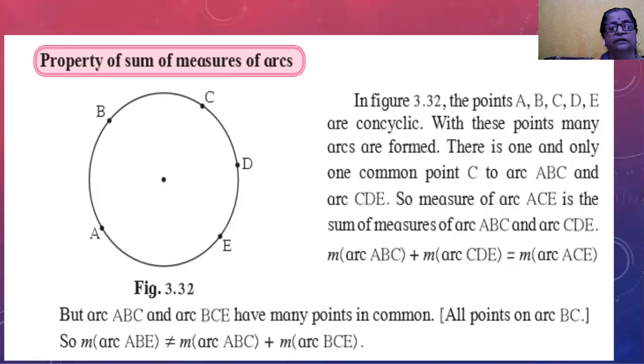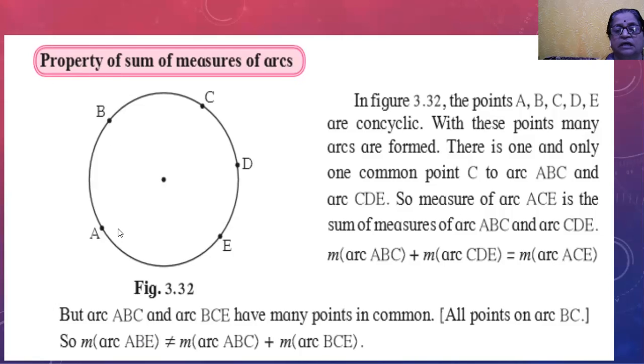In this figure, you see the center point, and these are the points A, B, C, D on the arc of a circle. This A, B, C is one arc. C, D, E is another arc.